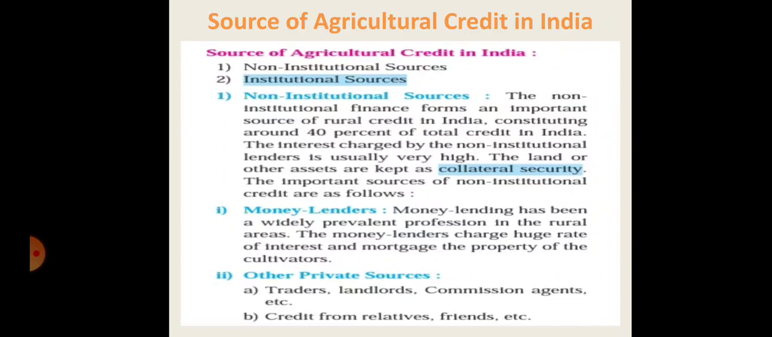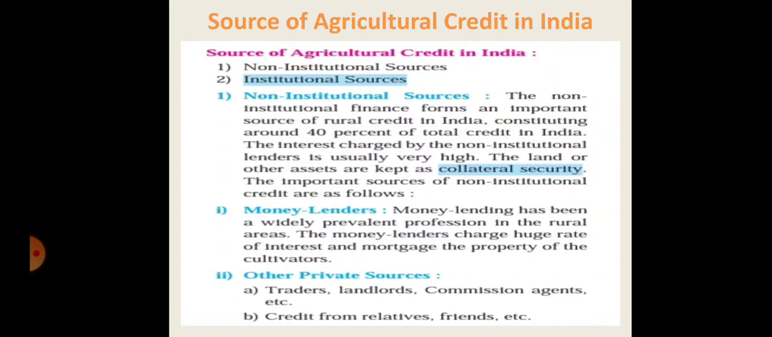The money lender charges a huge rate of interest and takes a mortgage on the property of the cultivators. Now, mortgage means they accept a piece of land or other property of that particular farmer. Then the second point is the other private sources: landlords, different traders, then commission agents. Those provide different types of credit for the farmer.